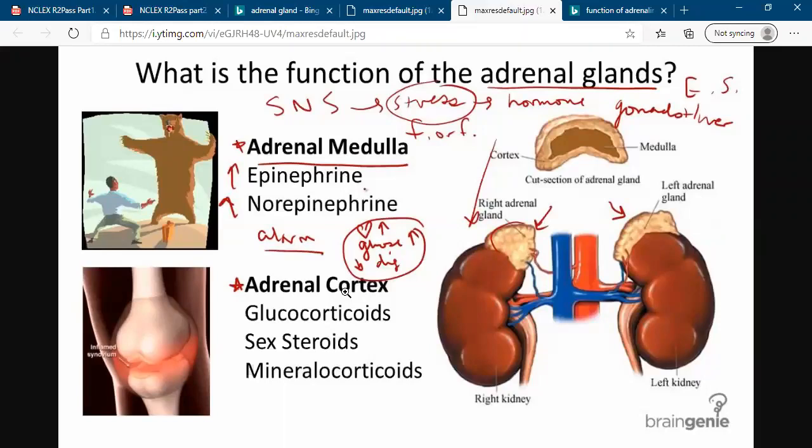If the adrenal cortex produces too much hormone, this is Cushing syndrome. If it produces too little hormone, this is Addison disease.